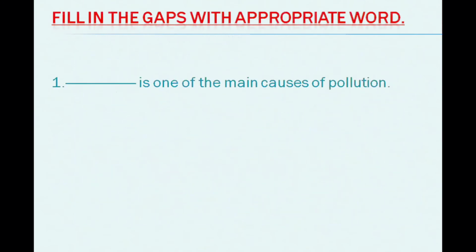Students, now I will tell about the fill in the blanks. Okay, so let's see. Dash is one of the main causes of air pollution. Any guess? Yes, you are absolutely right. That is industrialization. I already told you those countries actually have a huge amount of industry. So all the industries create industrialization. So this is the main cause of air pollution.